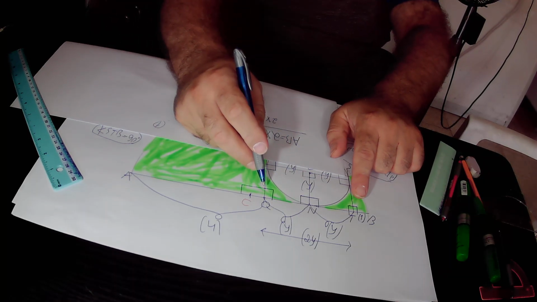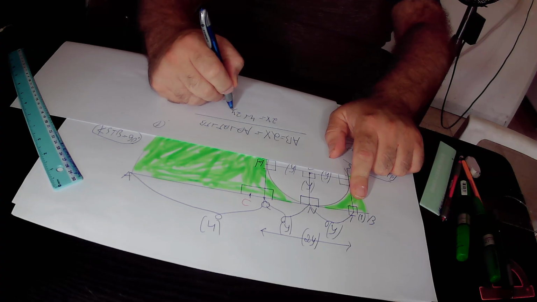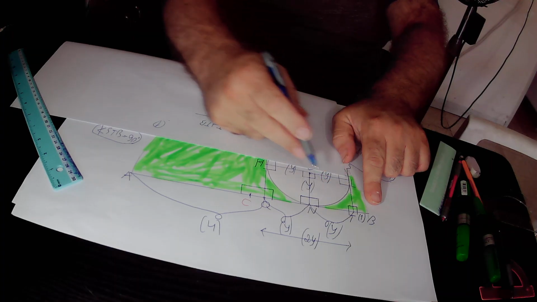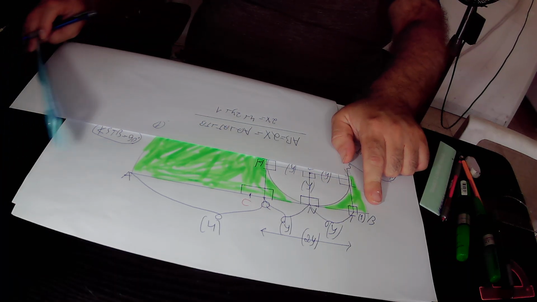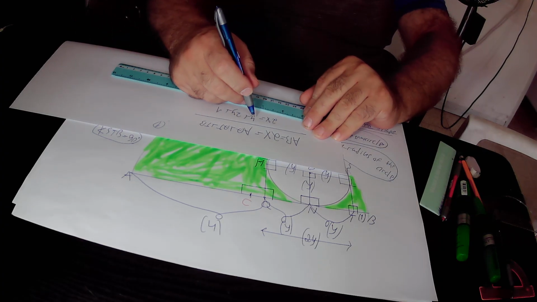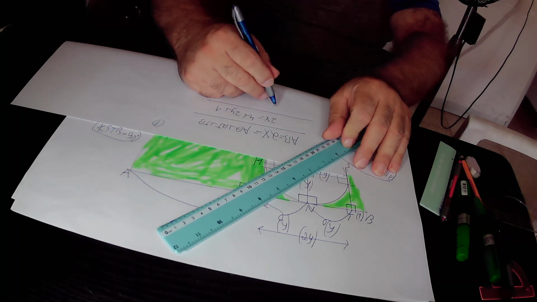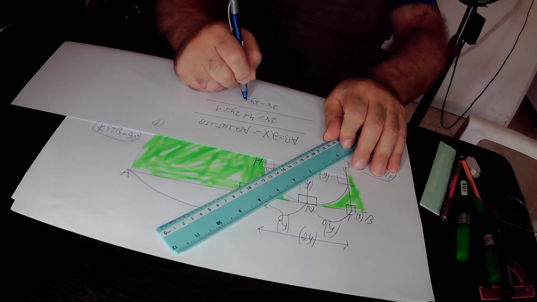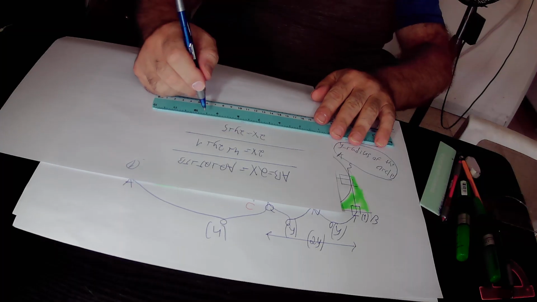We just wrote down from there that QT equals 2y units in its length, plus TB. TB equals 1 unit in its length. So in total, we found out that 2x equals 4 plus 2y plus 1. So 2x equals 2y, and 4 plus 1 is 5. So 2x equals 2y plus 5.